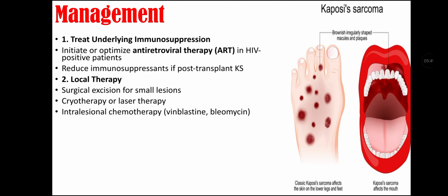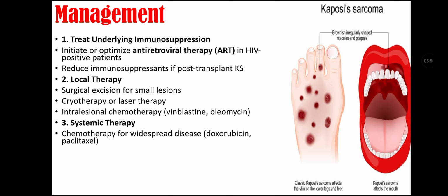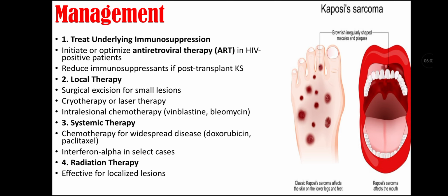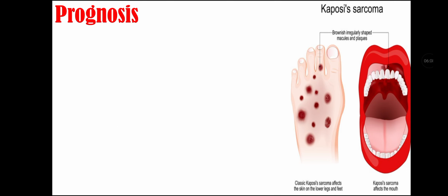Intralesional chemotherapy may be done, and then we go for systemic therapy that includes chemotherapy for widespread disease, and interferon alpha in selected cases. We can also do radiation therapy that is effective for localized lesions, and it is commonly used in older patients with classic Kaposi sarcoma.